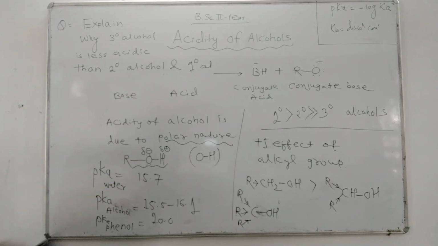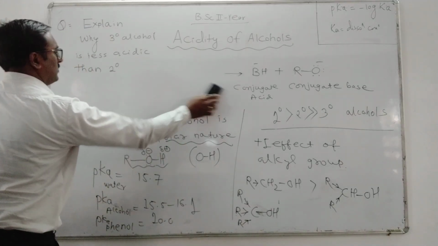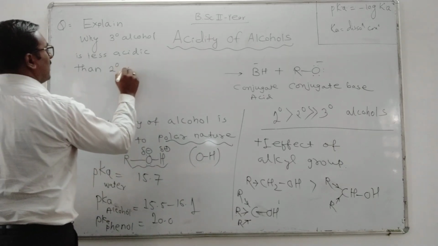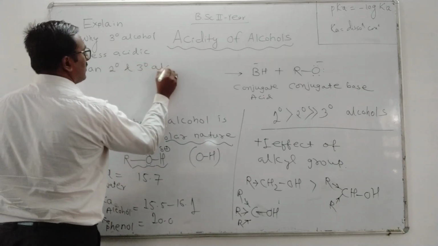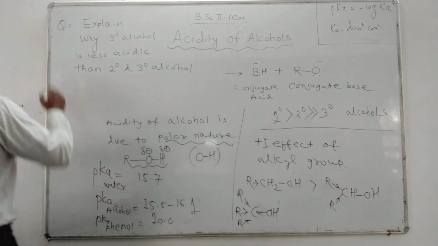Okay, we can write here 2 degree and 3 degree alcohol. This is our question. Okay.